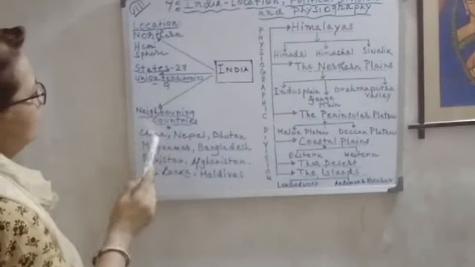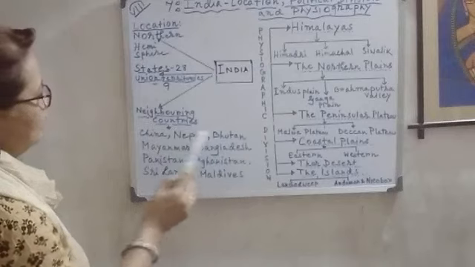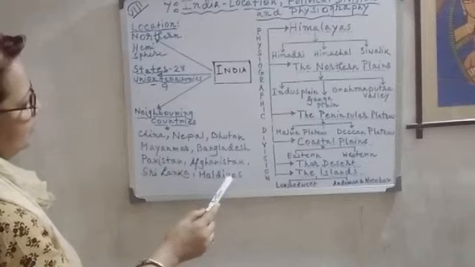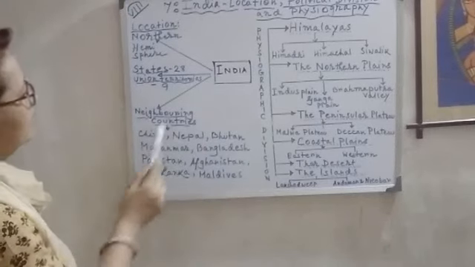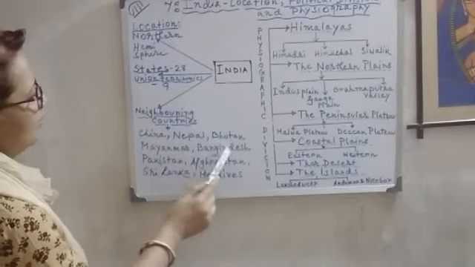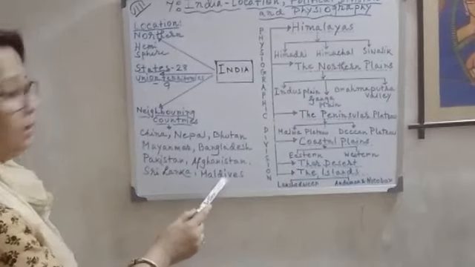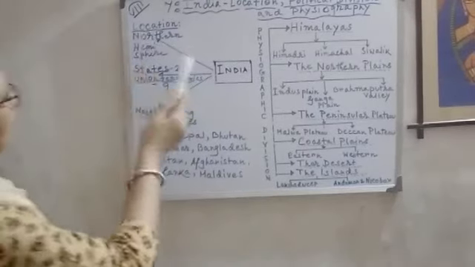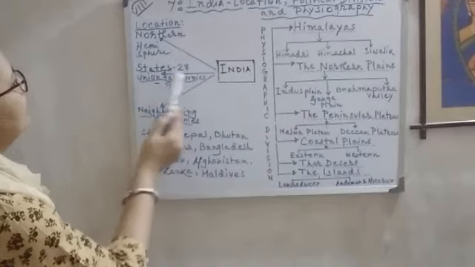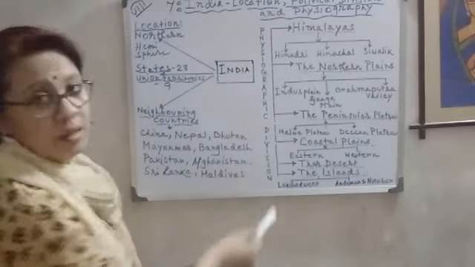Neighboring countries: China, Nepal, Bhutan, Myanmar, Bangladesh, Pakistan, Afghanistan, Sri Lanka, Maldives. I'm telling you again, the neighboring countries are China, Nepal, Bhutan, Myanmar, Bangladesh, Pakistan, Afghanistan, Sri Lanka, Maldives. Location is northern hemisphere, and there are 28 states in all and 9 union territories. Now I'm telling you the physiographic divisions.